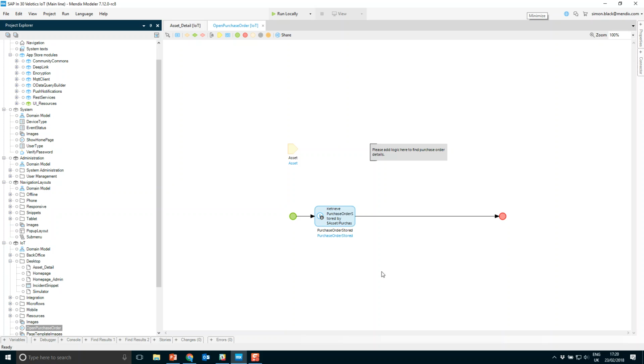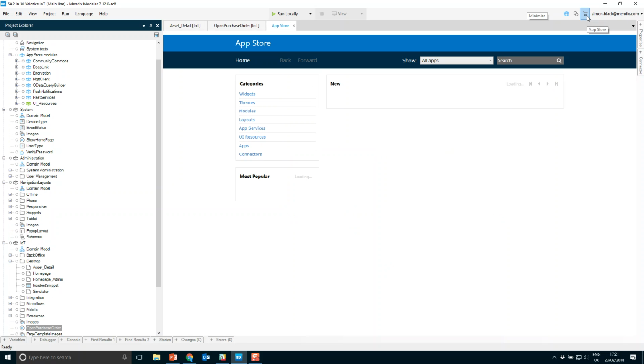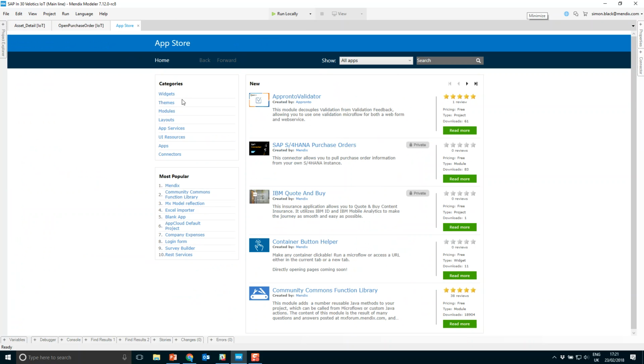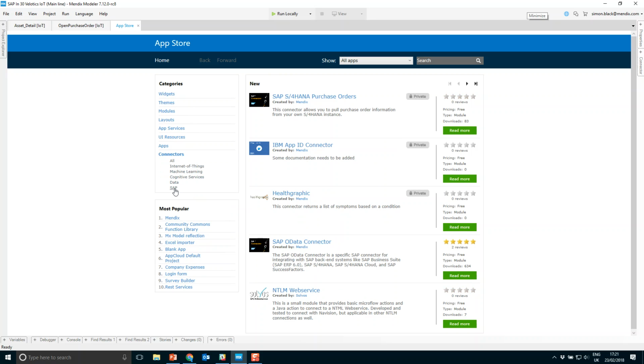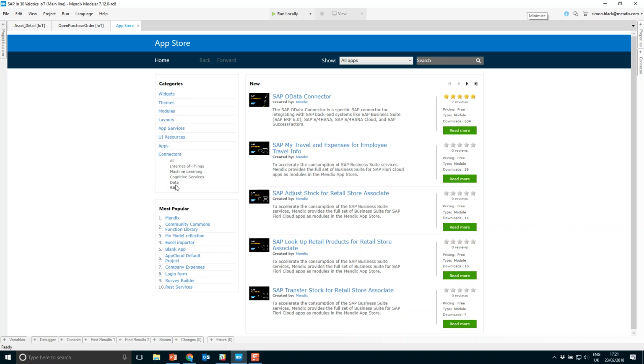Now, we want to integrate this into the S/4HANA system, so we might decide that we want to search on the App Store for that particular component. And our App Store is our component library. It allows us to accelerate development of projects, so we're not building from scratch every time. We can download these components and we can use those in our application. We have a number of connectors into things like SAP services, into AWS connectors for machine learning, and we can download these and use these in our application.